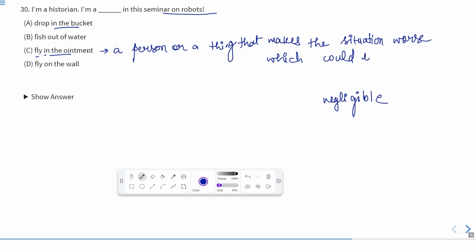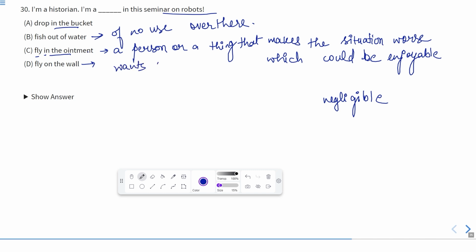Okay, fish out of water means of no use over there. And the last one is fly on the wall. It means when someone wants to be there secretly.